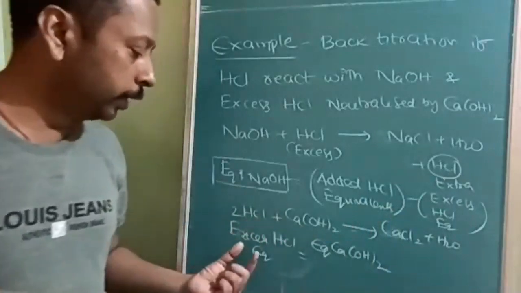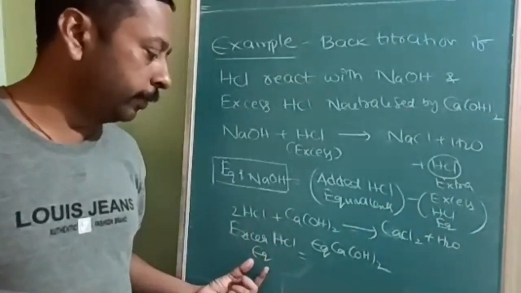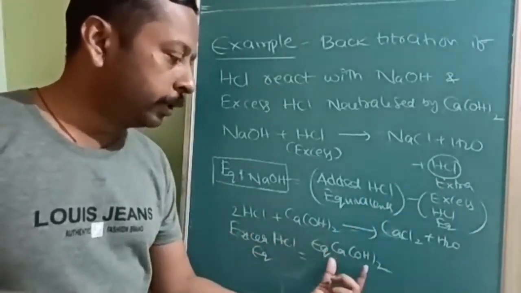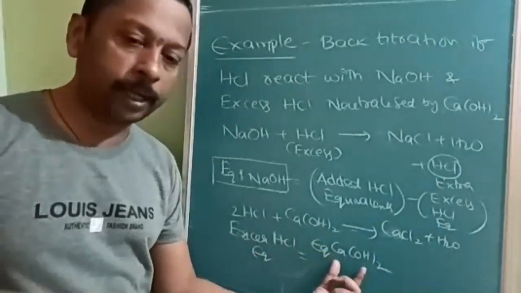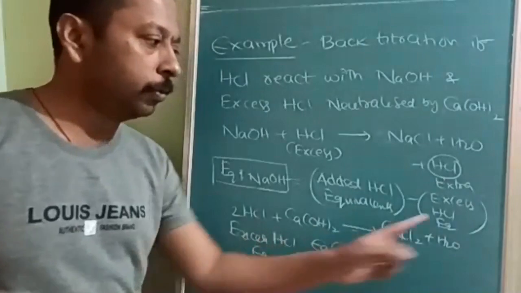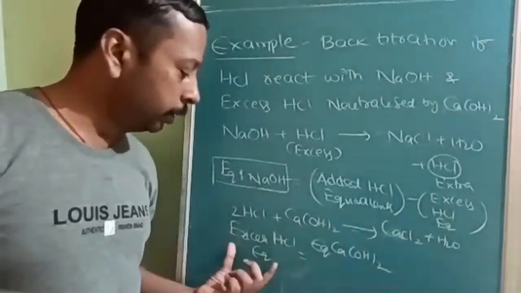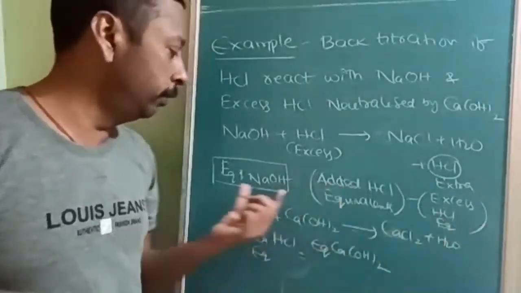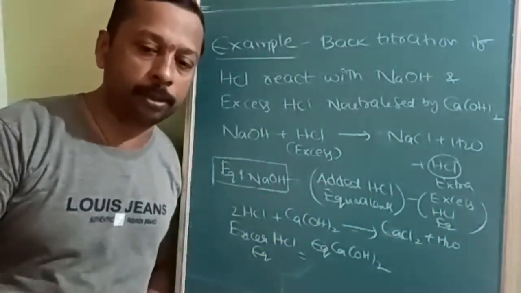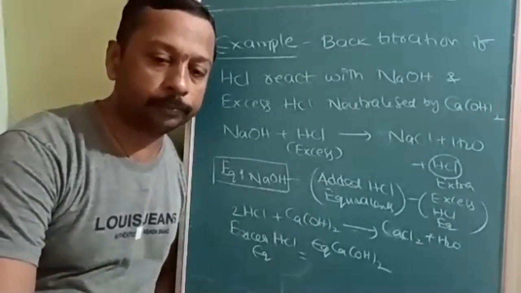The extra HCl required this much calcium hydroxide. That means the equivalents of calcium hydroxide will be equal to the excess HCl left over after the reaction. So this value we will substitute here, then you will get the equivalents of NaOH. I think back titration is now clear.